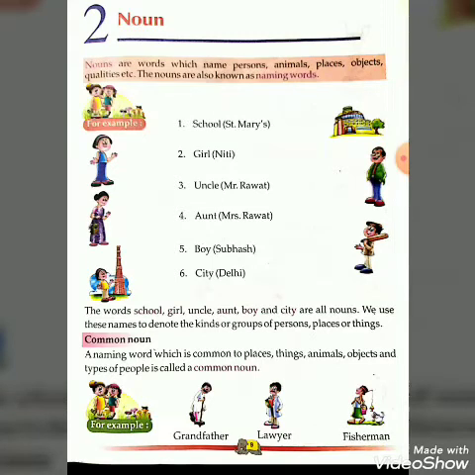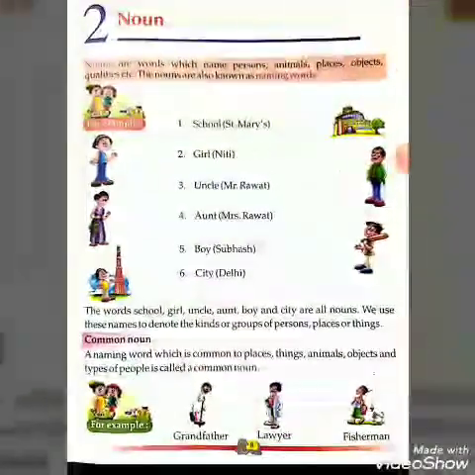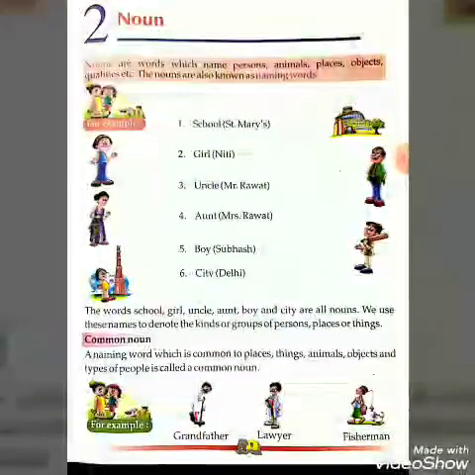Nouns are words which name persons, animals, places, objects, qualities, etc. Nouns are also known as naming words.